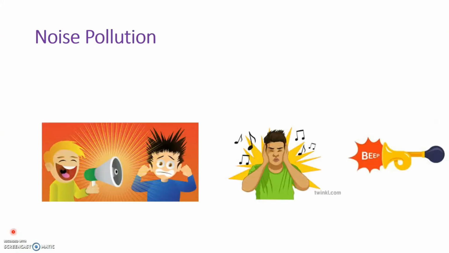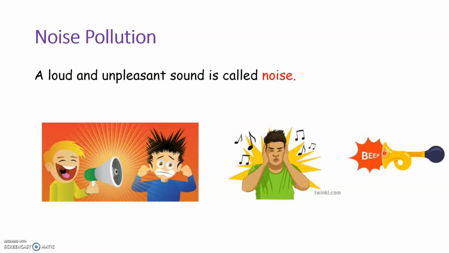Now look into this picture here. In all these pictures, we see that there is some kind of unpleasant or loud sound which is produced by a loudspeaker here in the first picture. And this boy has some kind of discomfort due to loud music, as you see here in the second picture, and some kind of discomfort that can be caused due to honking. So such loud and unpleasant sound is called noise.